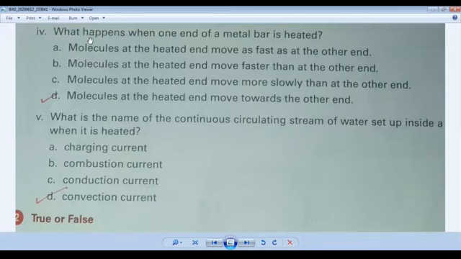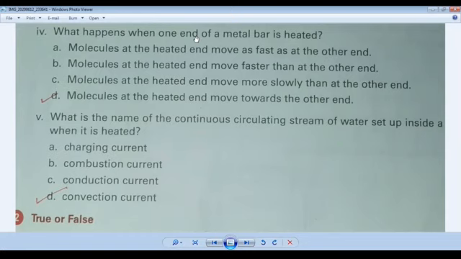So look here. The first option is: molecules at the heated end move as fast as at the other end. We also discussed in our chapter that when one end of a metal bar is heated, the particles do not move. Actually, the heat energy is transferred from one particle to another.